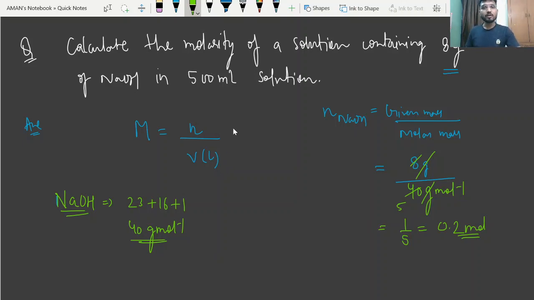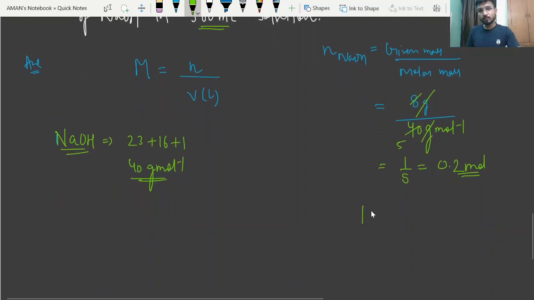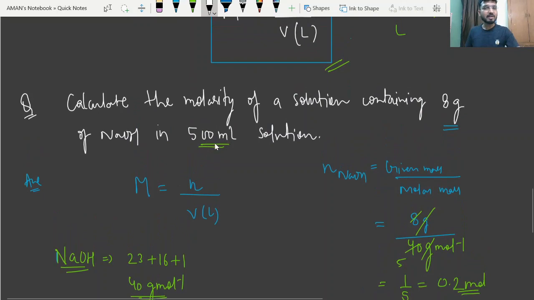See, now volume is given to you, that is present in ml. So you have to convert this ml into liter, right? So we know 1 liter is equal to 1000 ml, right? So I can write 1 ml is equal to 1 by 1000 liter. I can write this conversion, right? So by the use of this, I can convert this ml into liter.